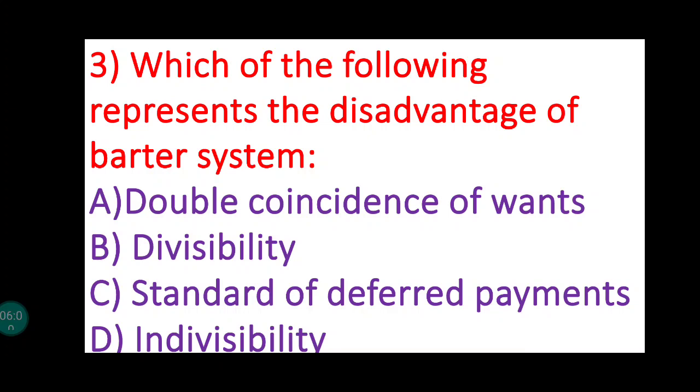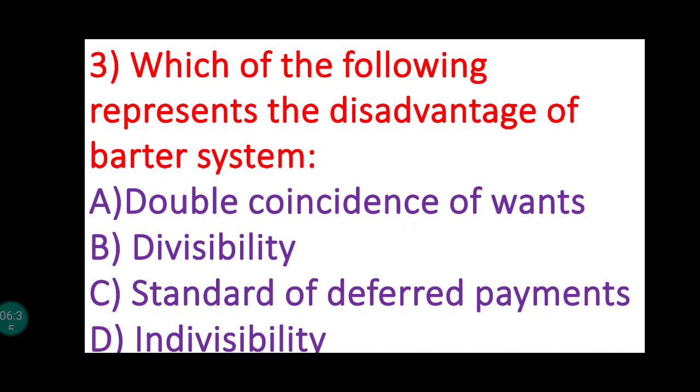See again, in quick recap, barter system means what? It is the trade which deals with the exchange of goods for goods or goods for services. And it was highly practiced before the introduction of money as a medium of exchange. There are various drawbacks of the barter system, like the problem of double coincidence of wants, lack of measure of value, bulkiness of some commodities, indivisibility, that is difficult to divide some items, lack of store of value.